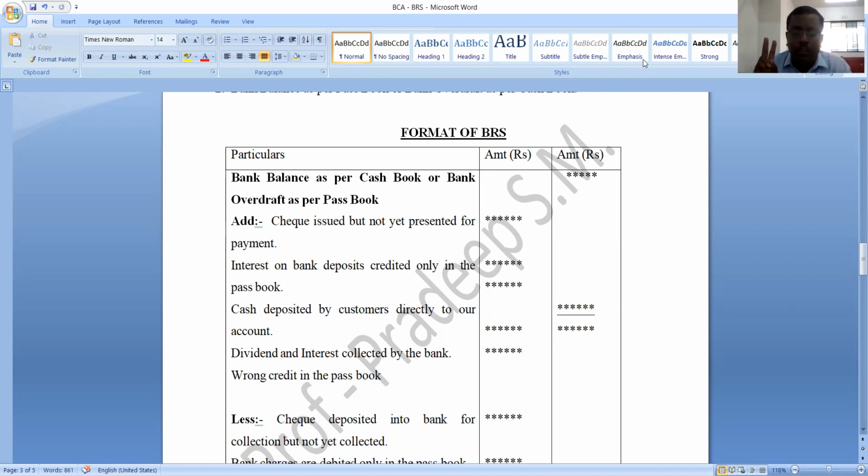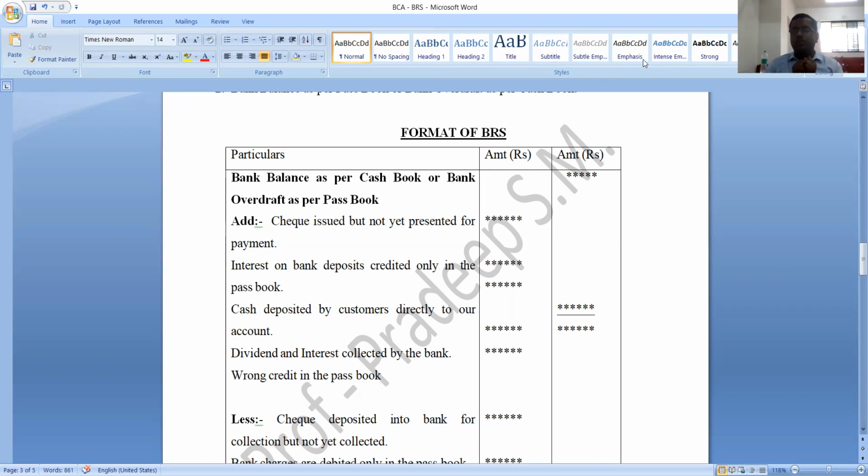Actually, there are mainly two reasons. The first one is timing difference of recording of transaction, and the second reason is errors made by the businessman or banker. This will cause the difference between cash book balance and passbook balance. And we have even taken certain examples, and I told you one logic for solving problems on bank reconciliation statement. Yes, let us recall that logic.